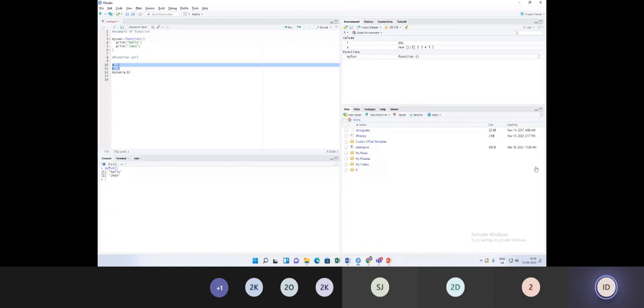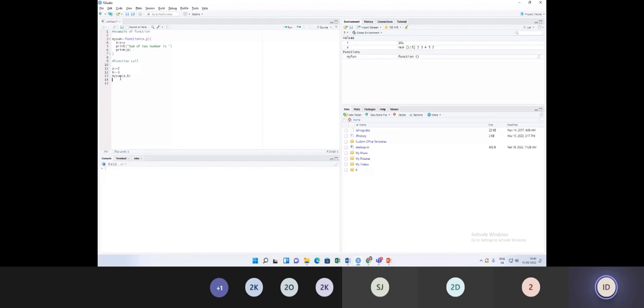Now here I'll be receiving these values, x comma y. And now I'm calculating the summation, that is z is equal to x plus y. And I will print, "Sum of two numbers is", and then print z. Finish.